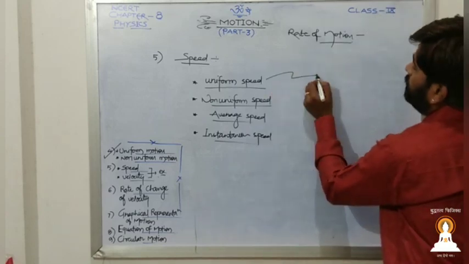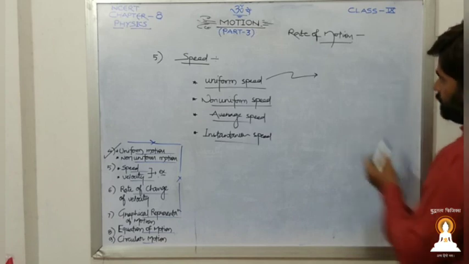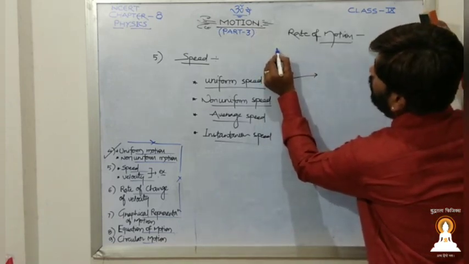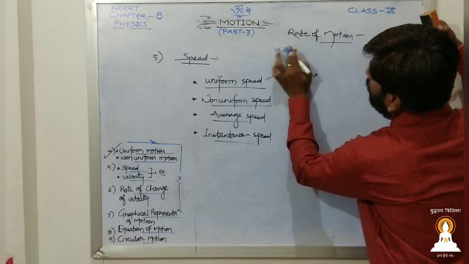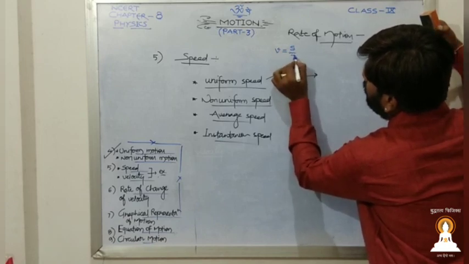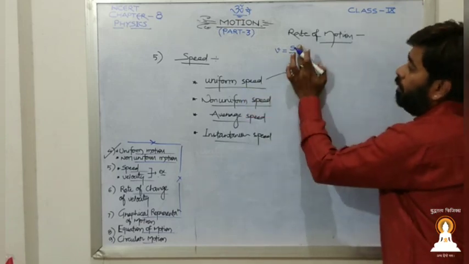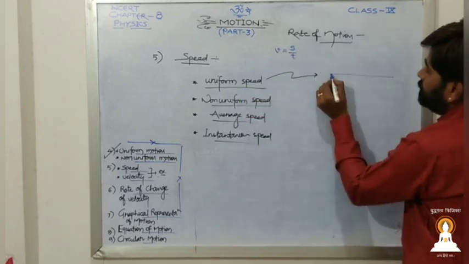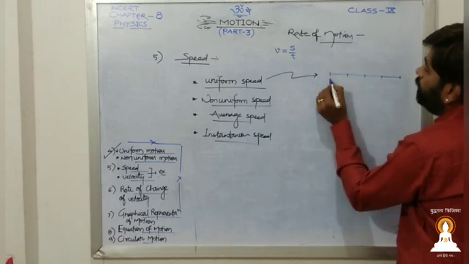Uniform speed. Now here the very first thing which we should remember is that speed is equal to distance upon time. Speed is equal to distance upon time. Now uniform speed means equal distance in equal intervals of time.